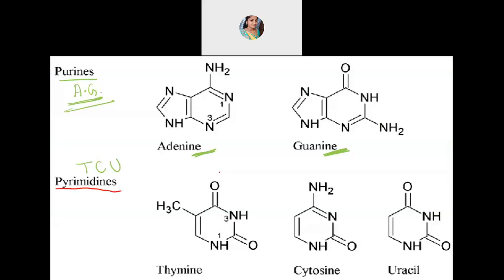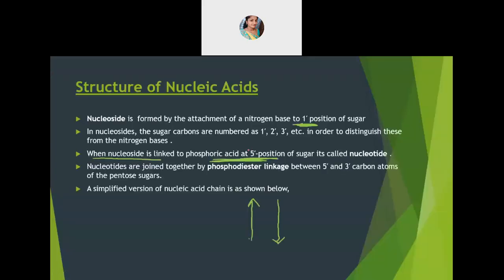So purine bases are adenine and guanine. Adenine and guanine are categorized under purine because of the structure they are having. And thymine, cytosine and uracil are called pyrimidine bases because of the structure again. So these three are pyrimidines, and those two, adenine and guanine, are purine bases. Okay, then I said how they are arranged. That is the whole thing about the chemical composition of nucleic acid.